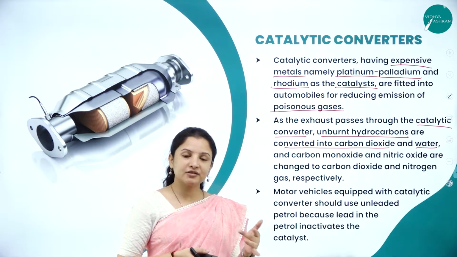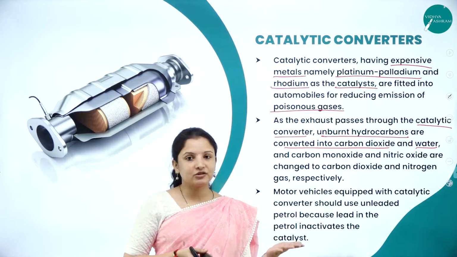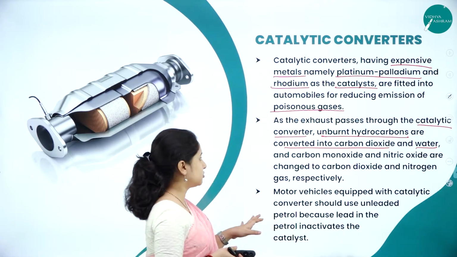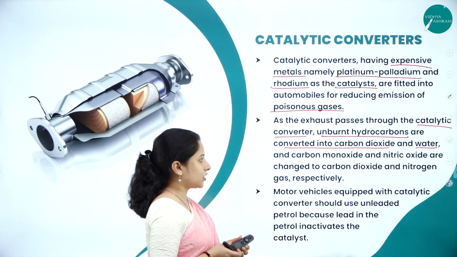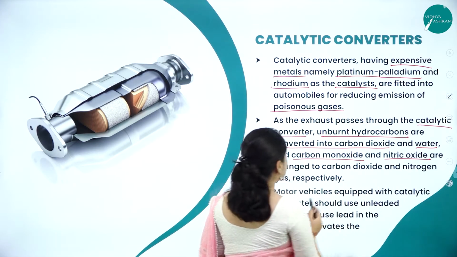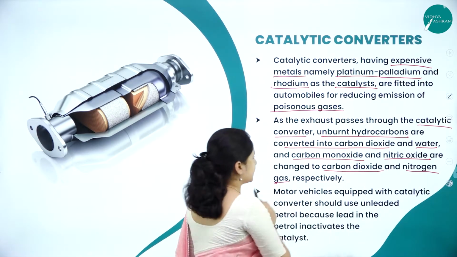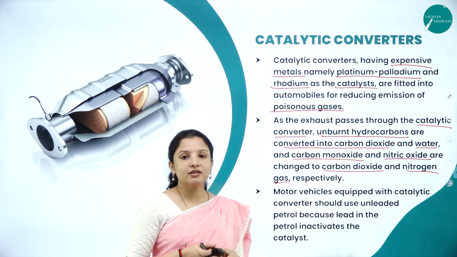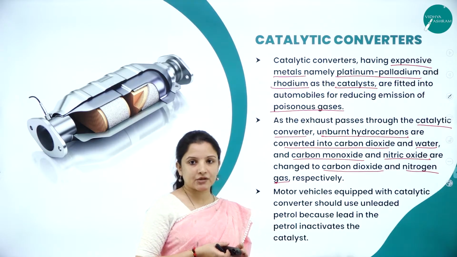Release of carbon dioxide is not that much of a problem. Why? Because carbon dioxide will be utilized by the plants during photosynthesis. Carbon monoxide and nitric oxide will also be changed to carbon dioxide and nitrogen gas, because carbon monoxide is one of the main gases that causes a lot of respiratory issues.